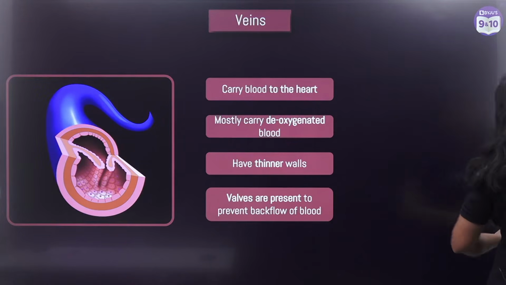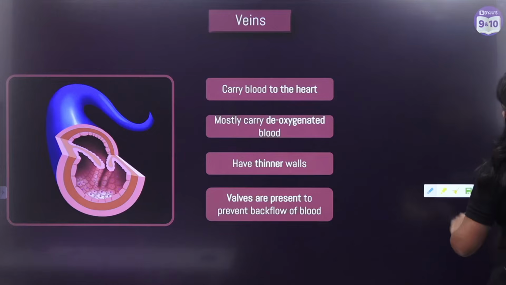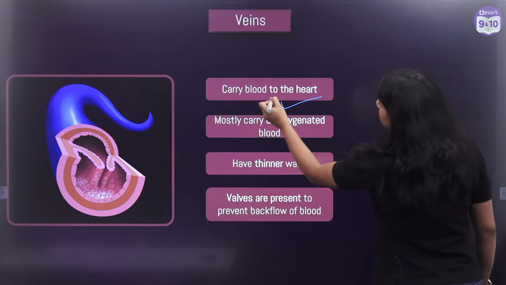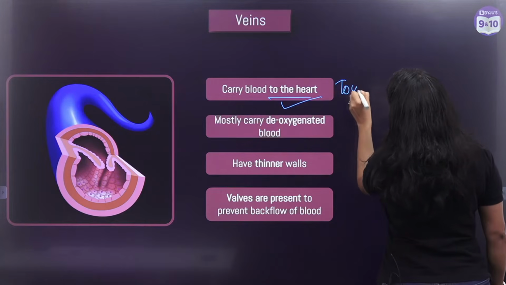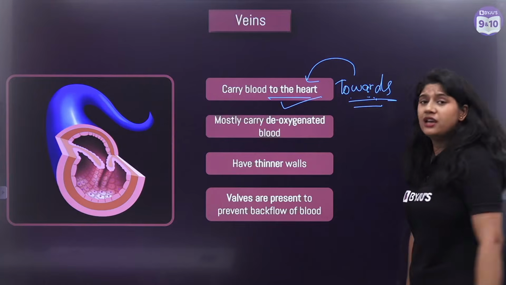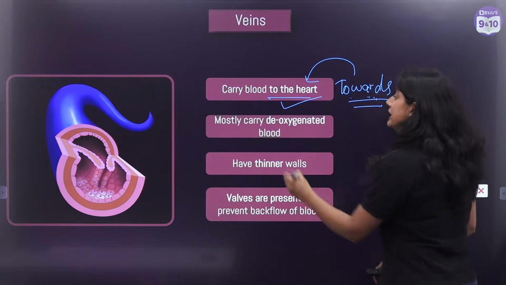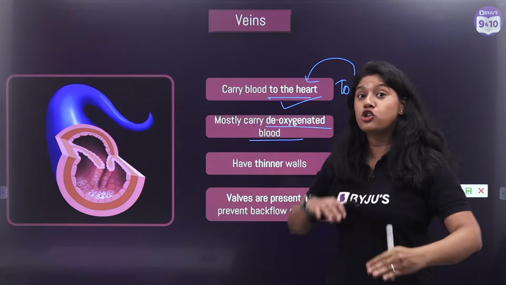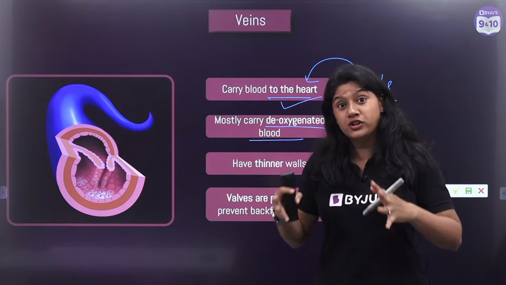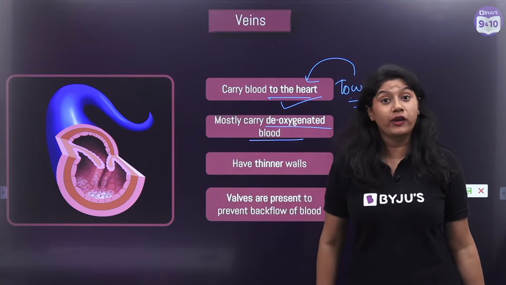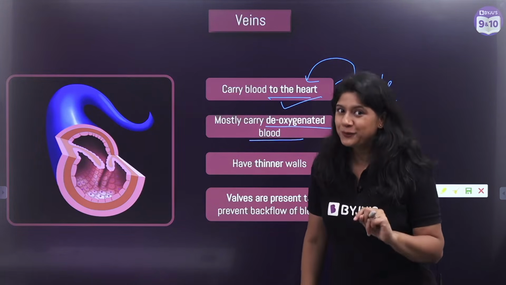So when we talk about the veins, right? Now veins of course carry the blood to the heart. They are the ones that carry the blood towards the heart. They always carry the blood towards the heart. Mostly they carry deoxygenated blood. That means blood which is not rich with oxygen, it has more carbon dioxide, and we have one exception over here also, that is the pulmonary vein.